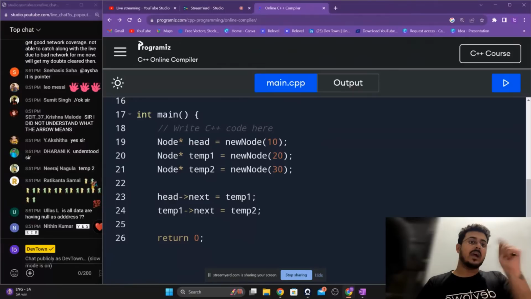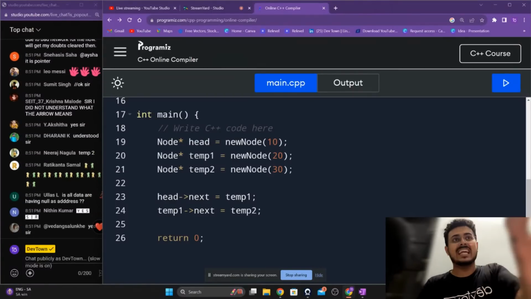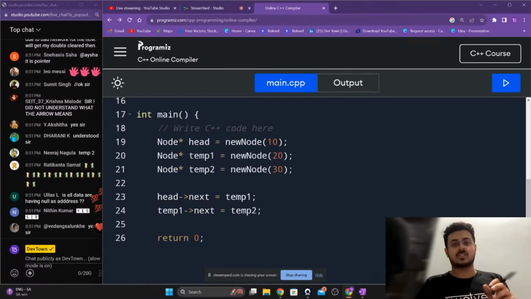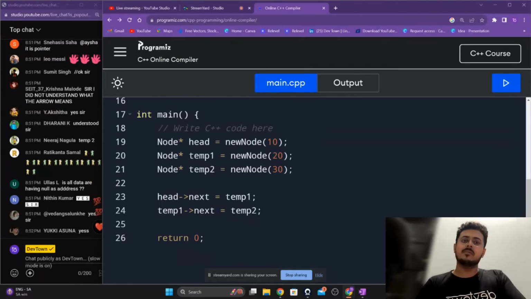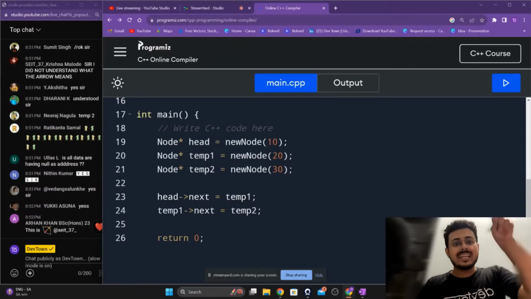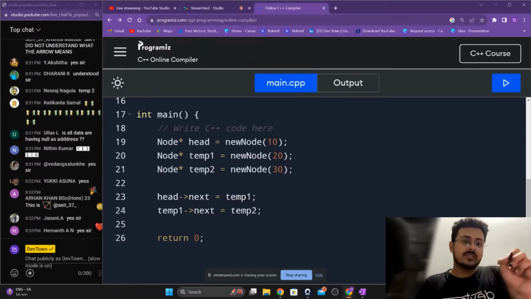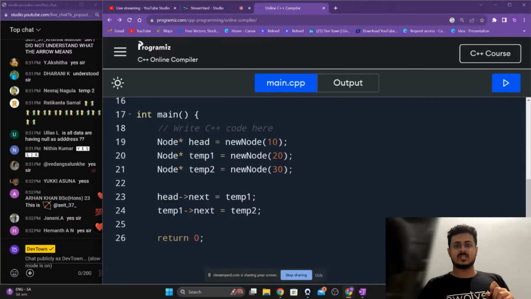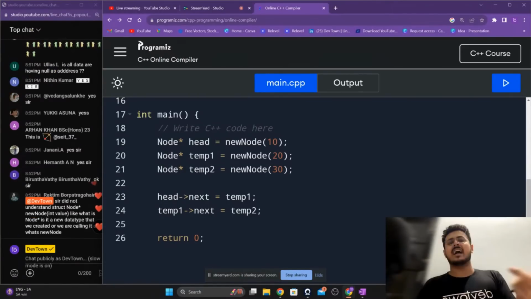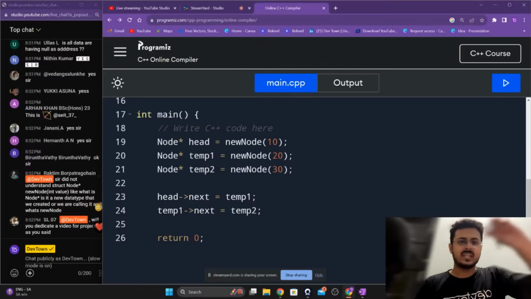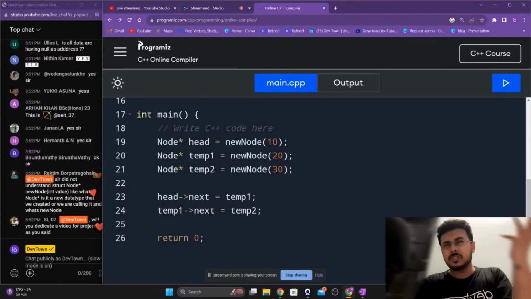You are pointing out the particular container called data that is present within the structure. The structure has two buckets inside of it, called data and a particular next pointer. You don't have to think deep about why this arrow.